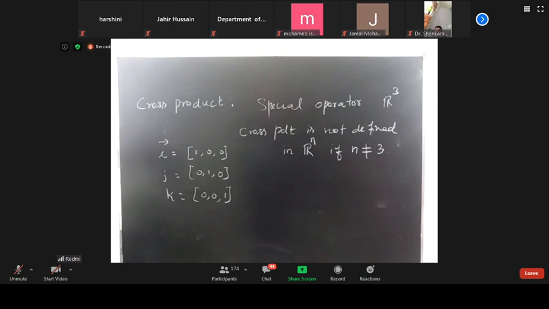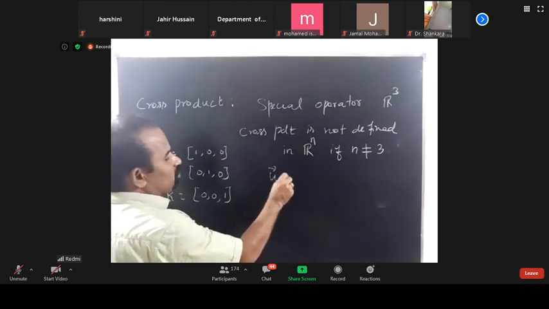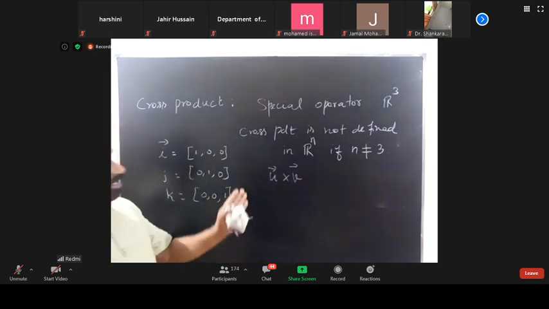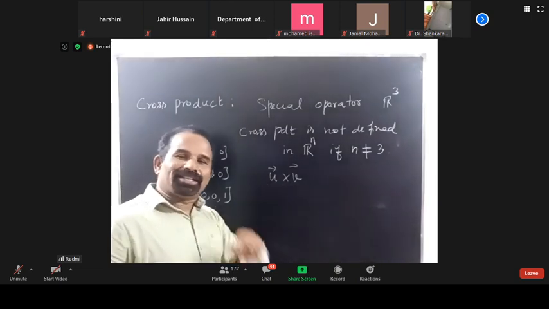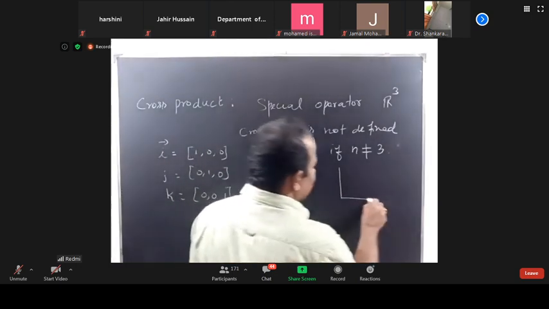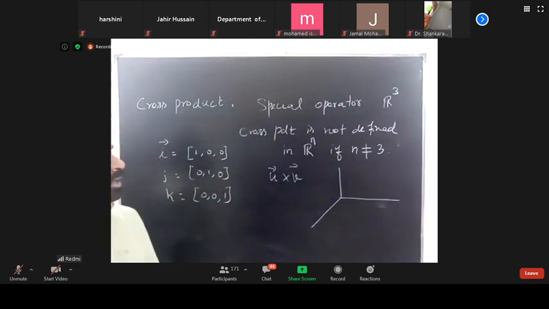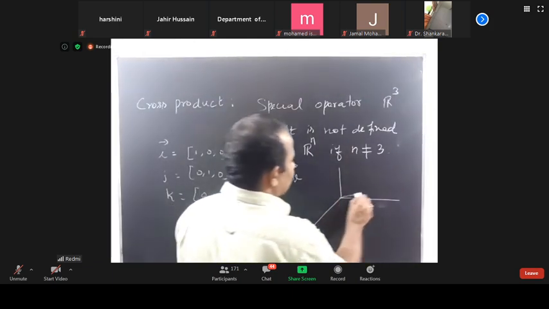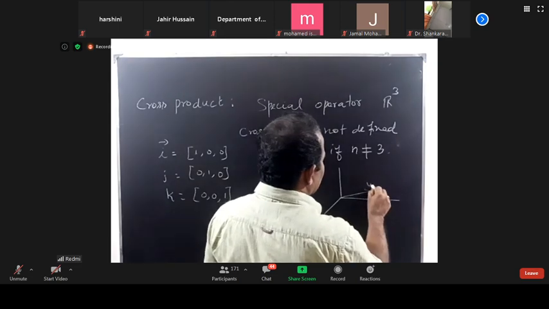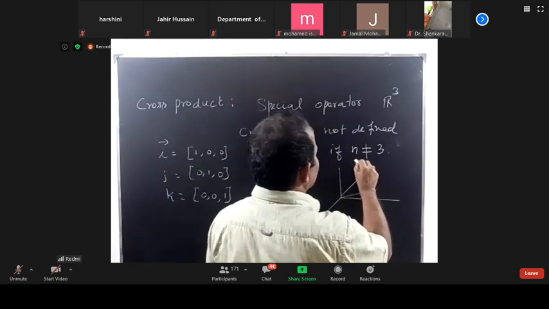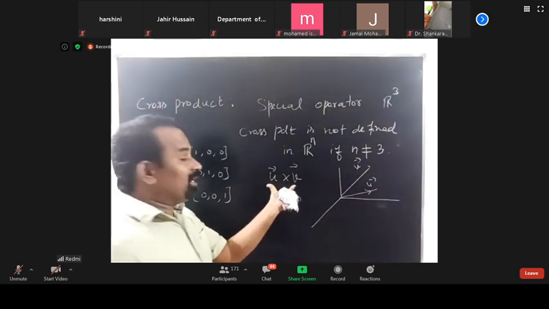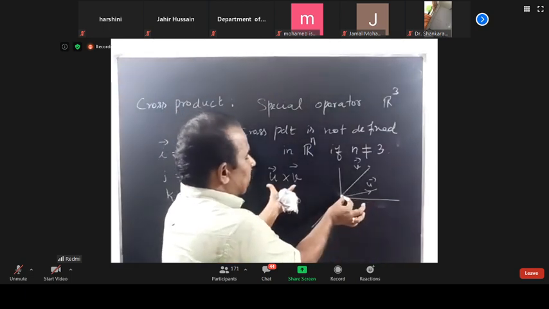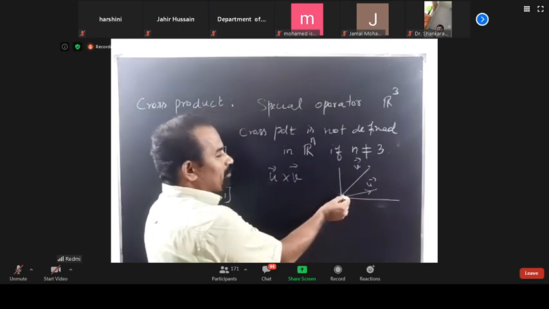That is most important. Here, U vector cross V vector is again a vector. How will that direction be? Here, this is U vector and this is V vector. U cross V is a vector which is perpendicular to U vector and V vector.